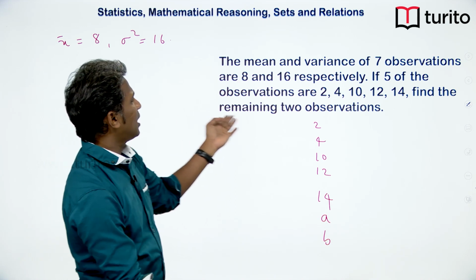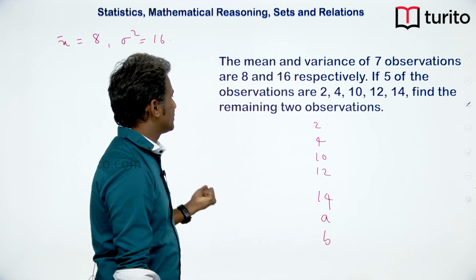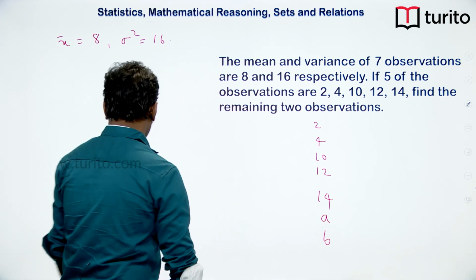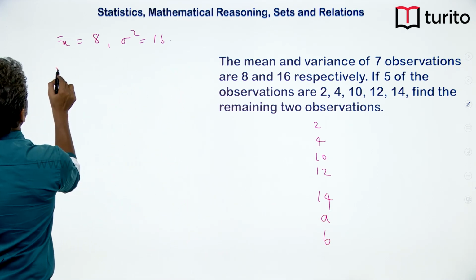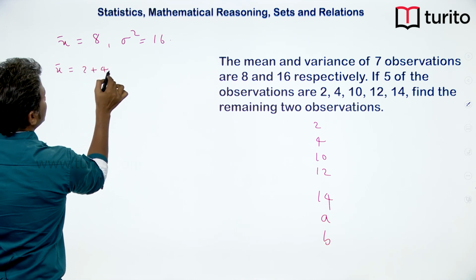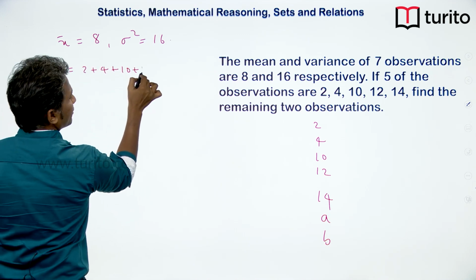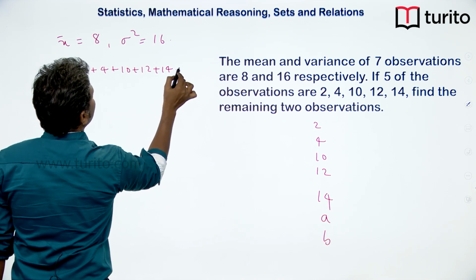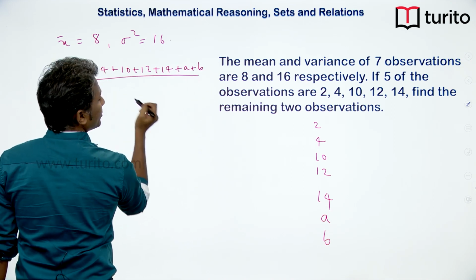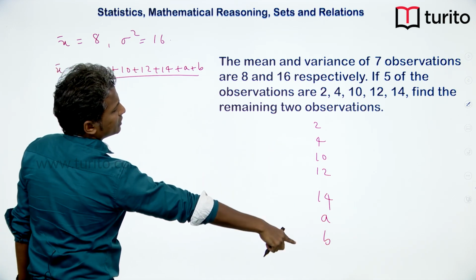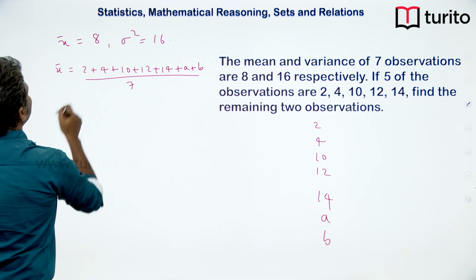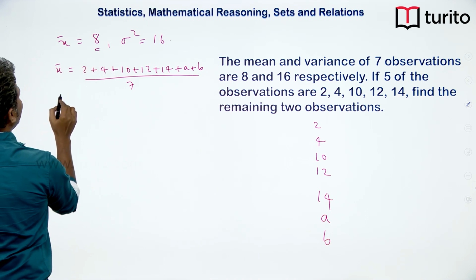Because this is an ungrouped data type, we just have to add all of them and divide by the total number. So, we can say that x bar is going to be equal to 2 plus 4 plus 10 plus 12 plus 14 plus A plus B, divided by how many readings are there? Total 7 readings are there.